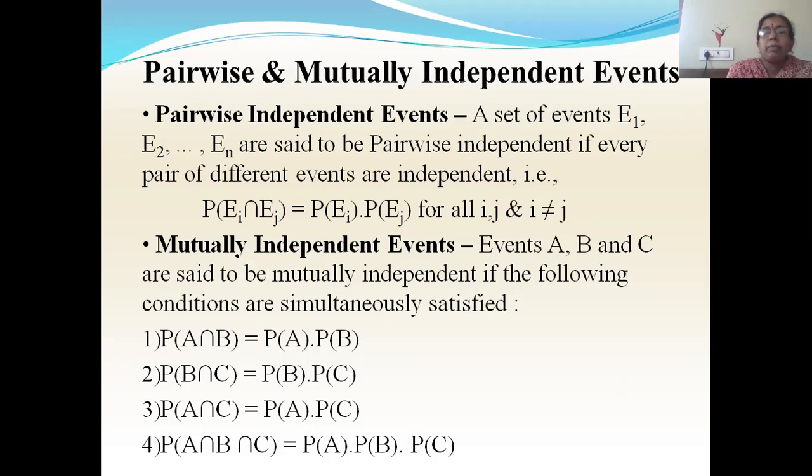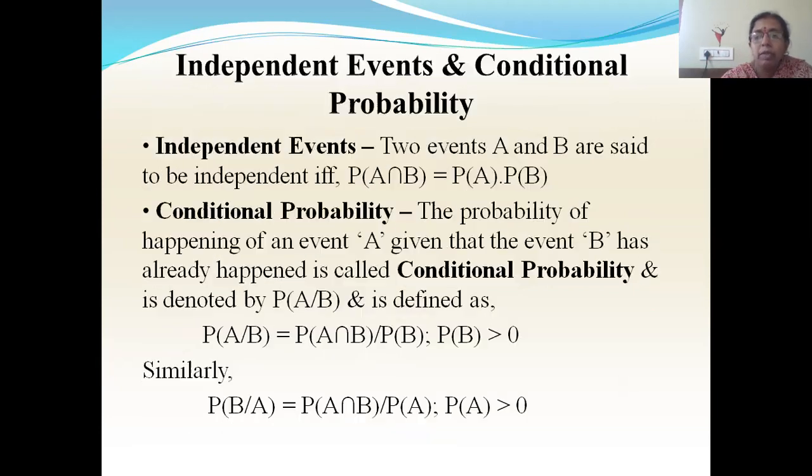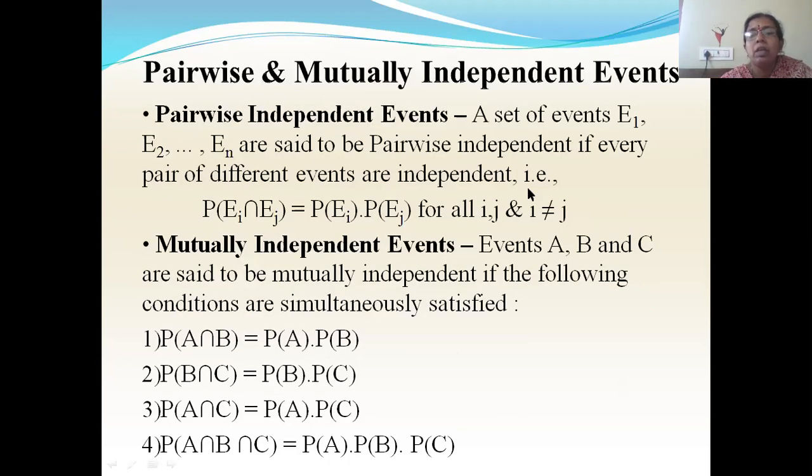What are pairwise independent events? See, in the definition I have given n events, but I'll take only 3 events. Suppose I have A, B and C. Now when will I say A, B and C are pairwise independent? The independence condition is what? If A and B are independent, you have P of A intersection B is equal to P of A into P of B. Pairwise independence means if you have 3 events, you have to check pairwise.